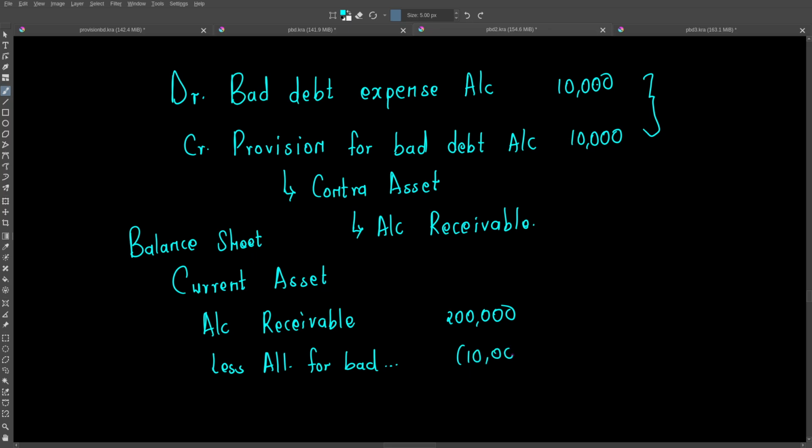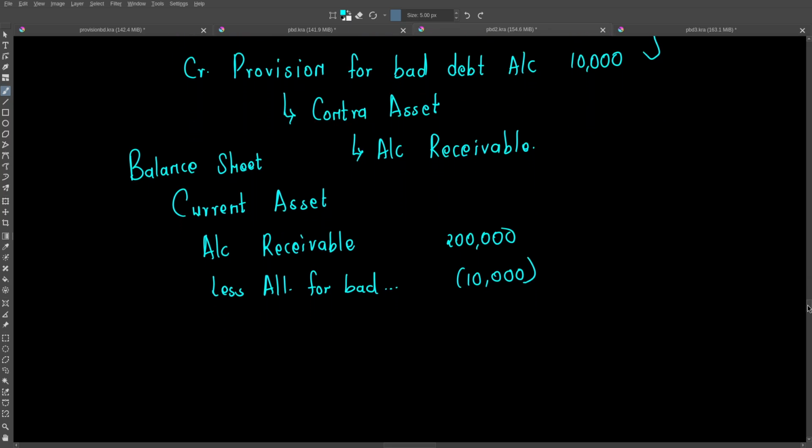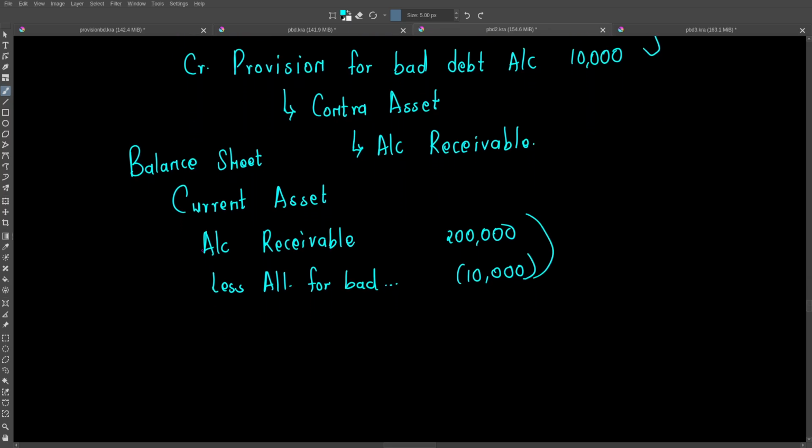10,000. So we will note that as at 31st December 2025, when looking at these two aspects only, we're going to have a balance of 190,000 for our receivables, not 200,000, 190,000. That is why I say this is a contra asset account. It reduces the asset account it relates to.